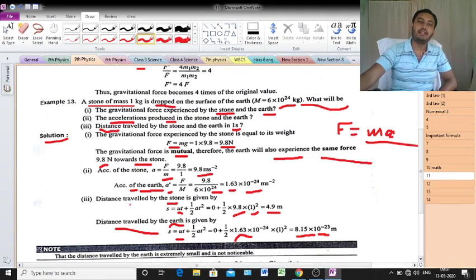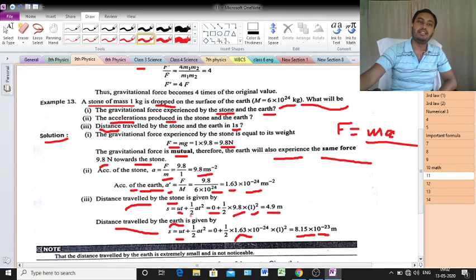Clear? Again distance traveled by the stone, that means you have to calculate s. So just put s is equal to ut plus half a t square. Clear? The value of u is here 0, that's why the ut part will be 0. So 0 plus half into the value of a. What is the value of a? 9.8, that means for the stone. So half into 9.8 into 1 square. If you calculate, the answer will be 4.9 meter.